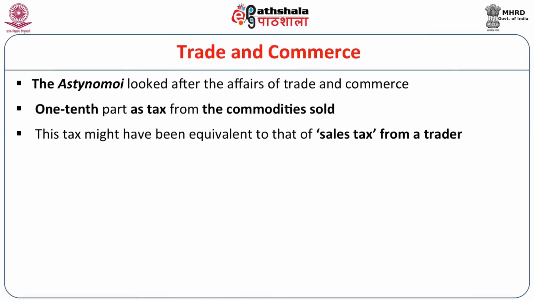This tax might have been equivalent to a sales tax from a trader, as we pay today also. Sales tax is charged on every commodity as the government's share. In the past also, particularly during the Mauryan period, this type of sales tax was there.